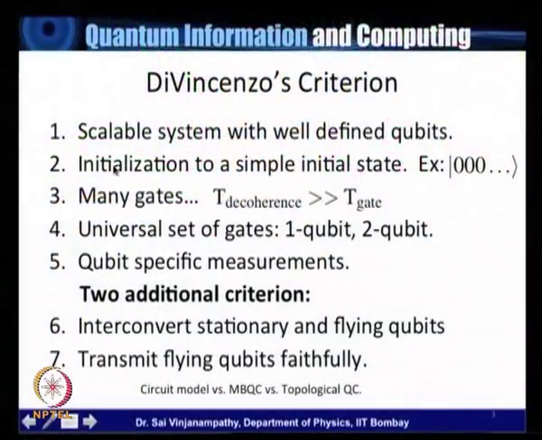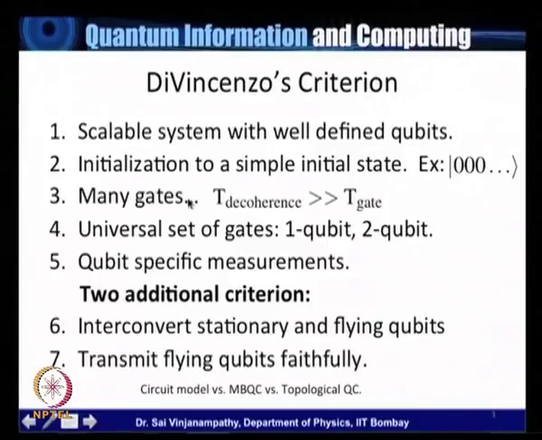The second requirement is that the initialization of this system to a simple quantum state must be possible. Before any state preparation is possible, the first step that is often demanded is that we must be able to initialize this quantum system in a given initial state. For example, the state can just be the ground state of, let's say, a spin quantum computer if it has many spins in it. It's just the ground state of the Hamiltonian that describes these spins.